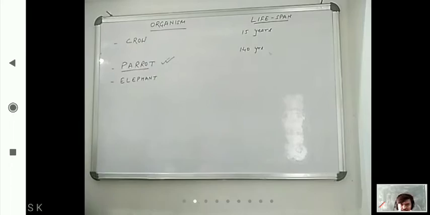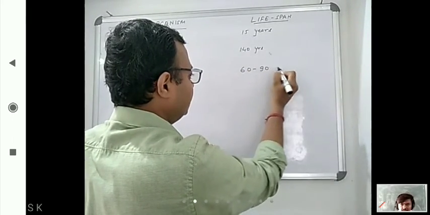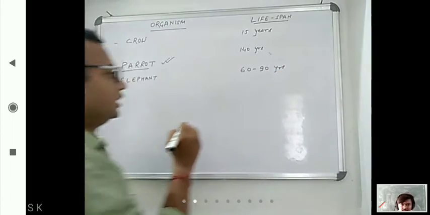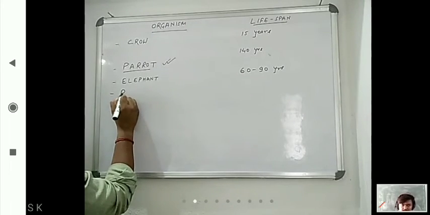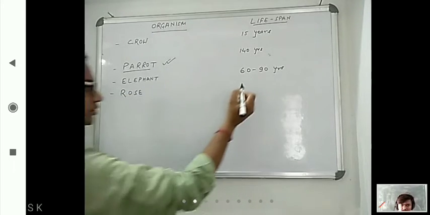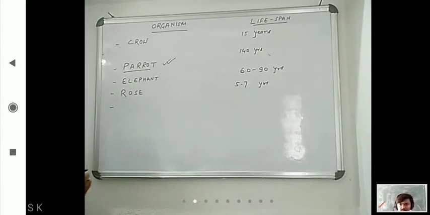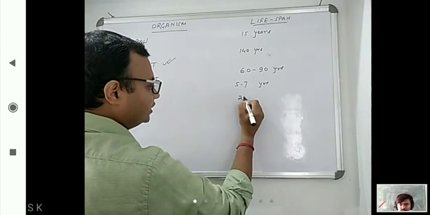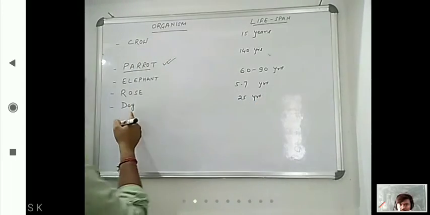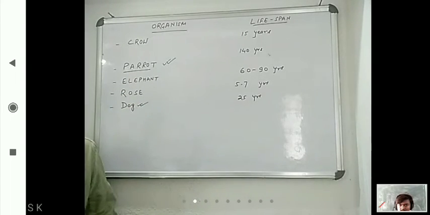Now some more, like elephant. Elephant is having a lifespan of 60 to 90 years. If we are seeing another one, that is rose. So rose is a plant having 5 to 7 years of lifespan. If we are seeing about dog, so dog is having 25 years. Dog lifespan is 25 years. This also came as a question, dog having 25 years.